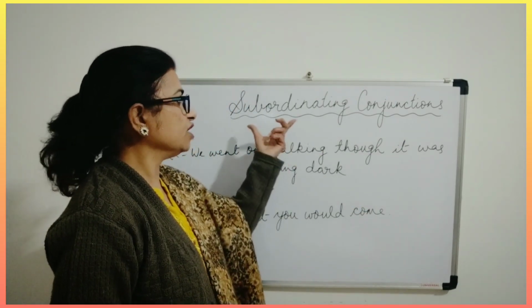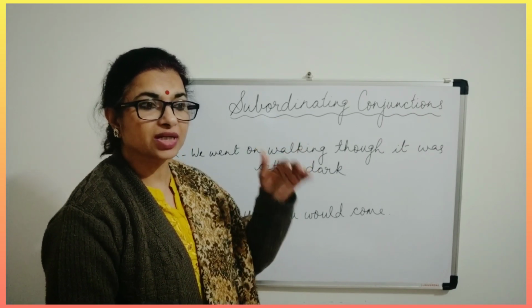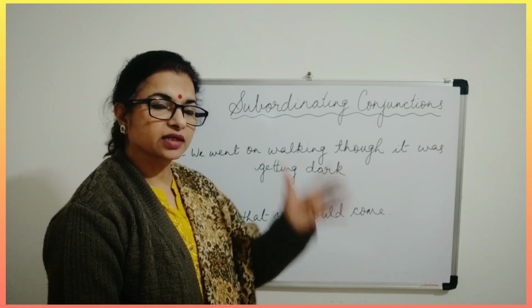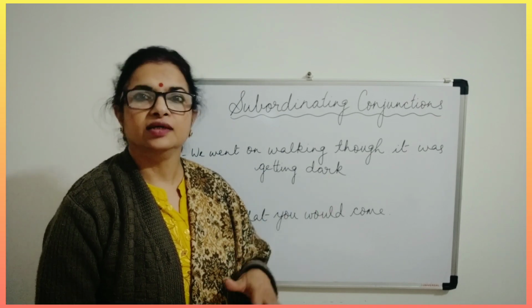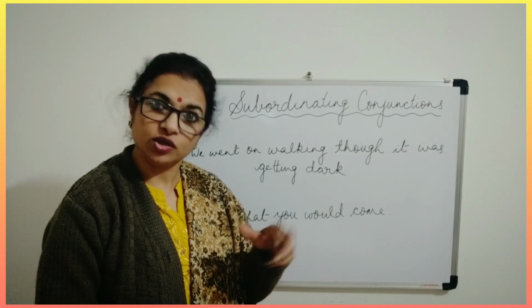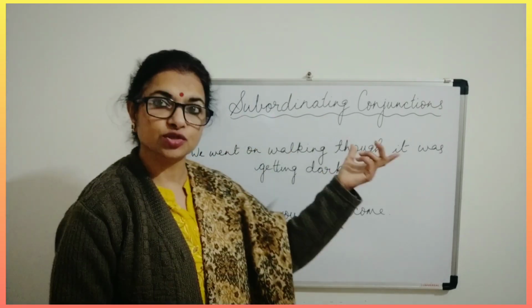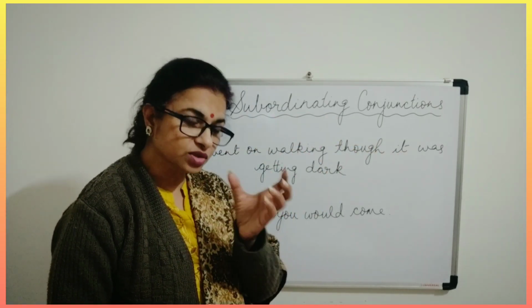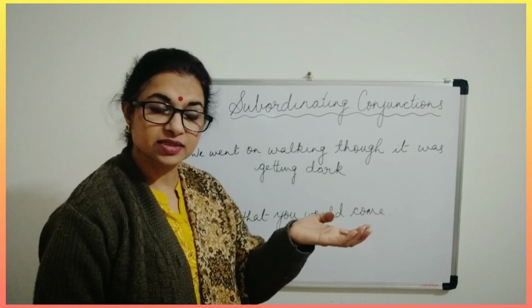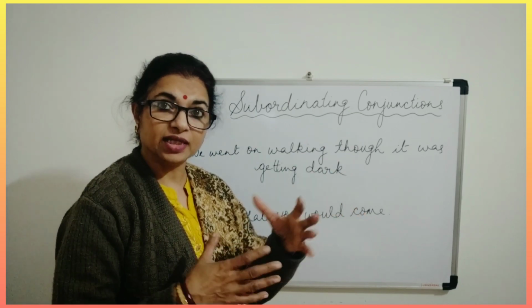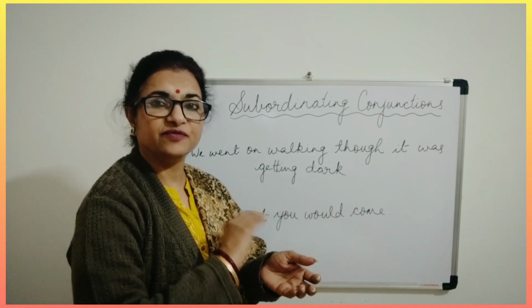Now you must be knowing the meaning of subordinate: it means the people who work under someone, they are the subordinates. Like in the school you have your principal and teachers, they are the subordinates, they work under the principal and they are all dependent on the principal for their work also. In the same manner, we have subordinating conjunctions also. Subordinating conjunctions are those conjunctions which join two elements or two sides of a sentence, in order to connect them so that they make a perfect meaning.